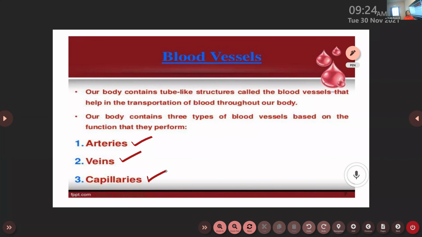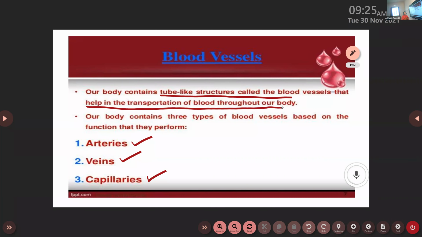Okay. So, Michelle, please read the definition for blood vessel. What do you mean by blood vessel? Our body contains tube-like structures called the blood vessels that help in the transportation of blood throughout our body. Okay, so the tube-like structures present in our body are called the blood vessels. And the main function of the blood vessels is to help in the transportation of blood throughout our body.